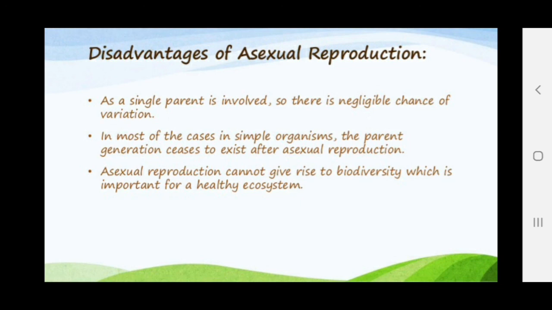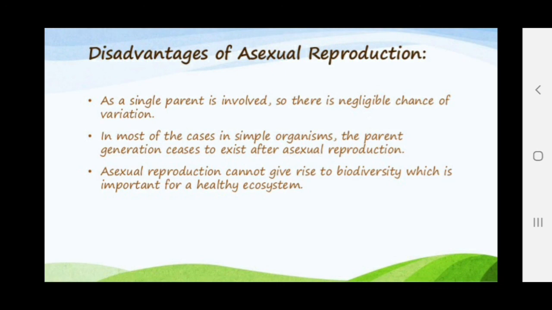In most cases, in simple organisms, the parent generation ceases to exist after asexual reproduction, like we have seen in the case of amoeba, yeast, or some other organisms. Asexual reproduction cannot give rise to biodiversity. Diversity means again the variety. Clear?